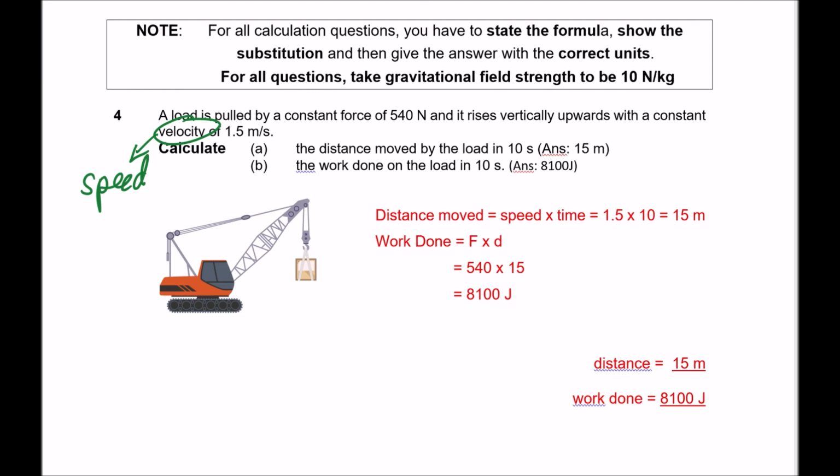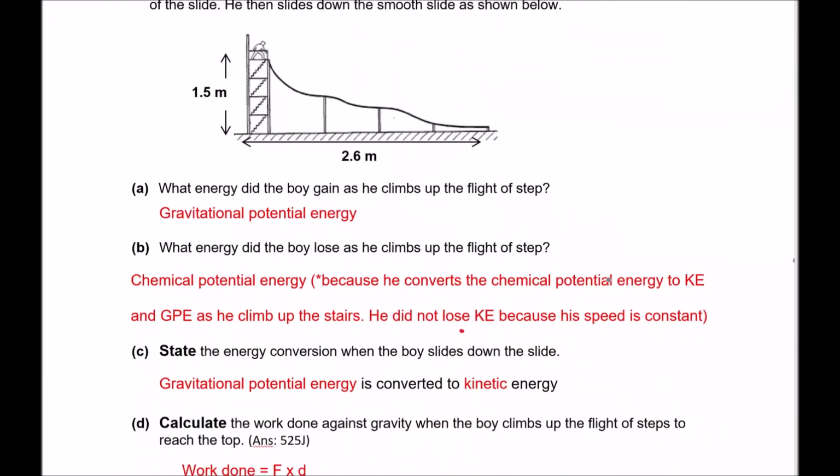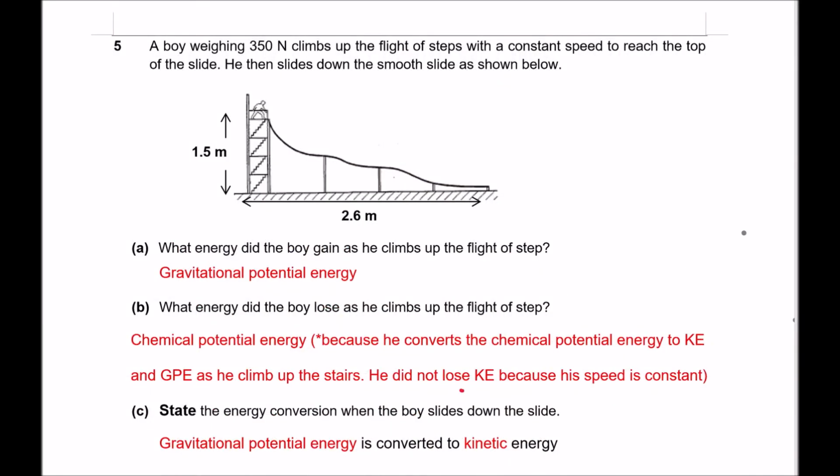So we can use this to calculate the distance moved. Since the crane is being moved for 10 seconds, speed times time, you get 15 meters. And then when you multiply by the force, you will be able to get the work done, which is 8,100 joules. And next, Question 5. This boy is playing on a slide, so he climbed up the steps.